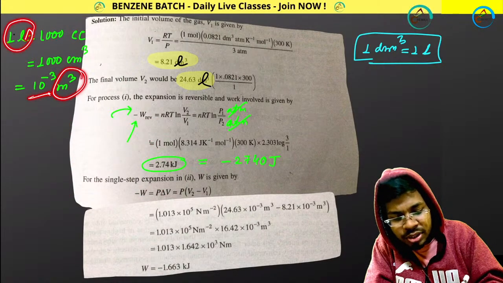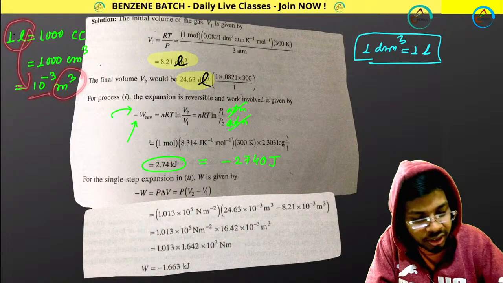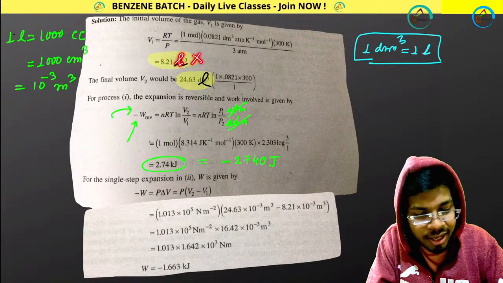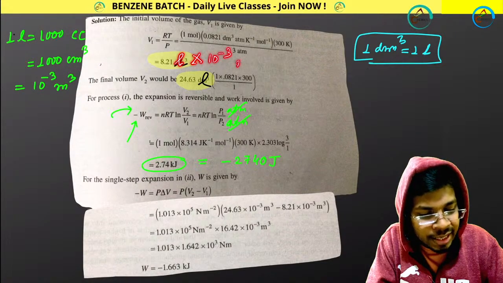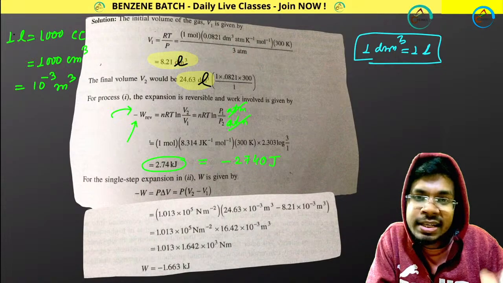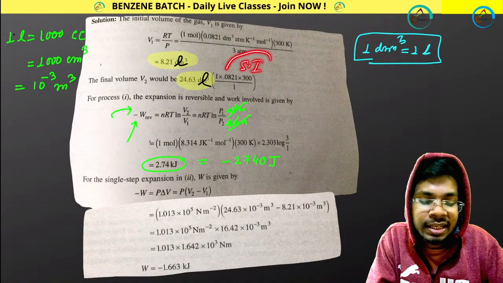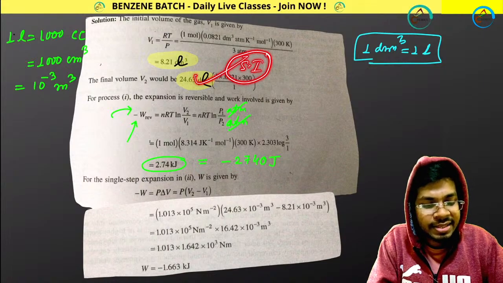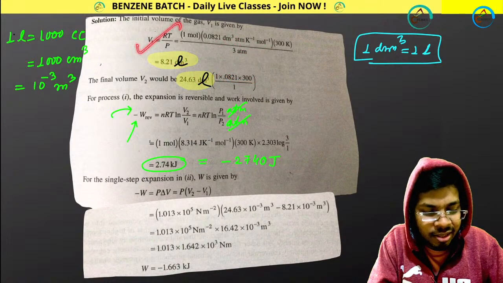So 1 liter equals this meter cube. I get it, so put it: 1 liter equals 10 to the power minus 3 meter cube. Why am I making this meter cube? That means I am changing it to SI unit. Simple. Changing it to SI unit. I have got my values V1 SI, V2 SI.